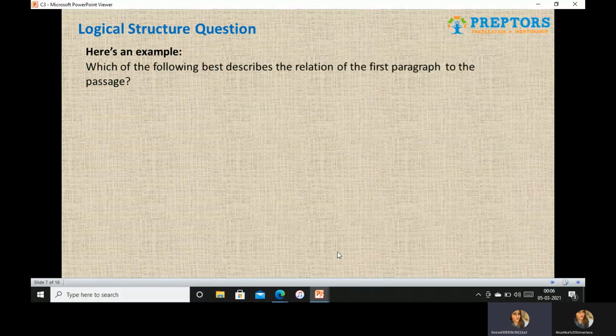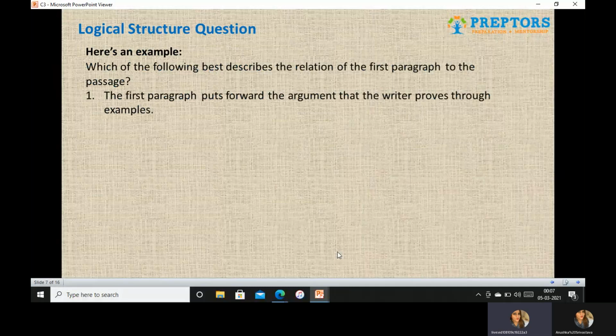Let's see an example now. This is a fine question: which of the following best describes the relationship of the first paragraph to the passage? Now let us see what can be our potential answers. The first paragraph puts forward the argument that the writer proves through examples. So yes, it can put forward an argument and the writer is trying to prove his point.